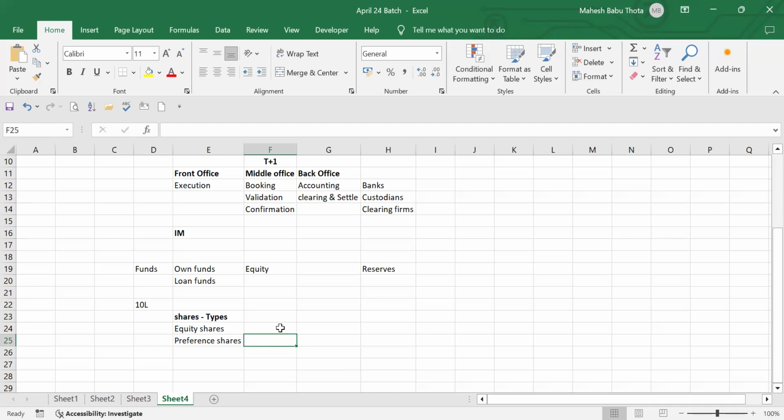We'll talk about it in the corporate actions. Again, we'll talk about buyback, rights shares, stock split, reverse stock split, dividend, rights issue. All these things we'll discuss there.